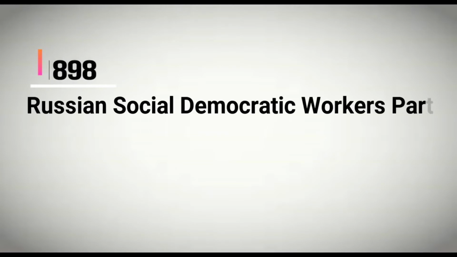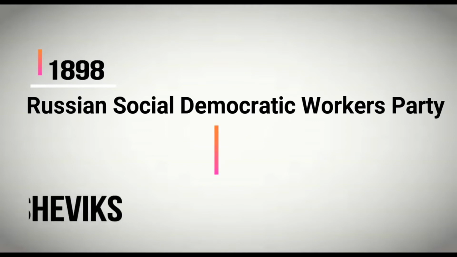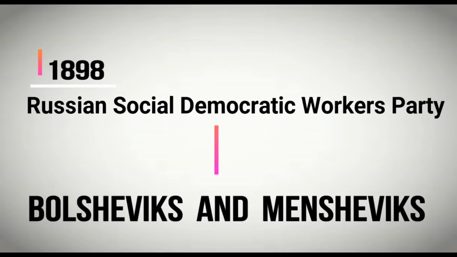Then in 1898 we will discuss a political party called the Russian Social Democratic Workers Party. In this party there were internal conflicts among the members, and that's why it was split into two parts in 1903, Bolshevik and Menshevik.